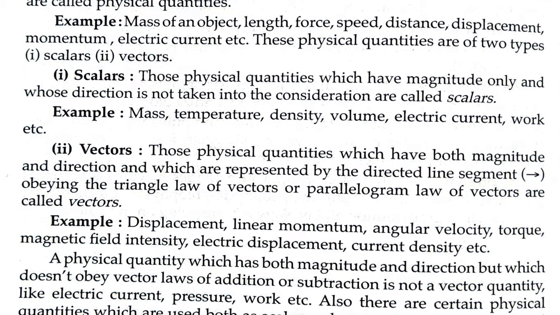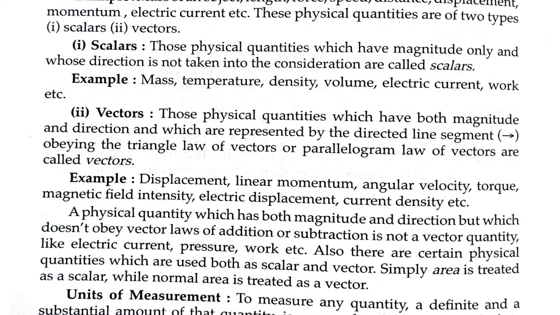When we measure something, if that quantity only requires the magnitude, then it is known as a scalar quantity, such as mass, temperature, density, volume, electric current, work, etc. All these quantities do not require a direction to represent. They can only be expressed in terms of magnitude, and that is why they are known as scalar quantities.